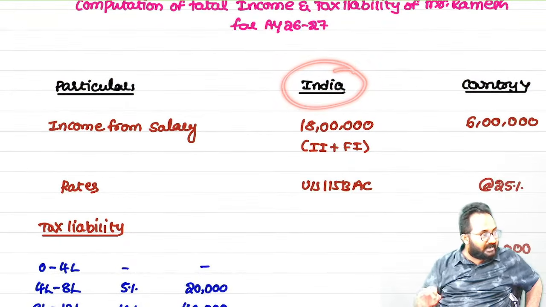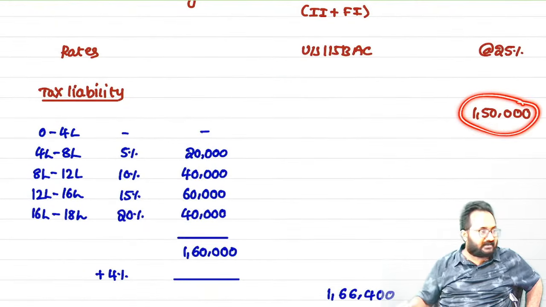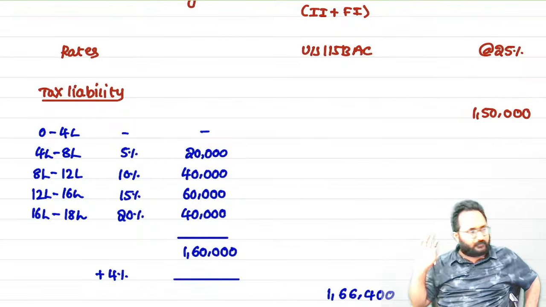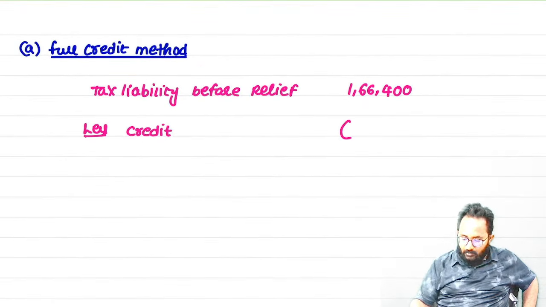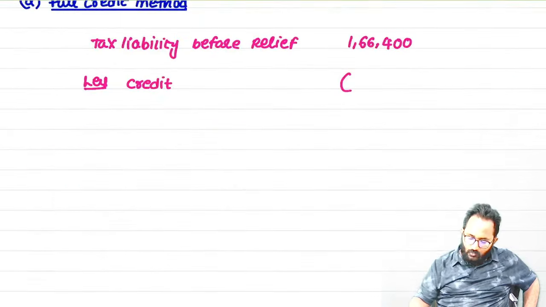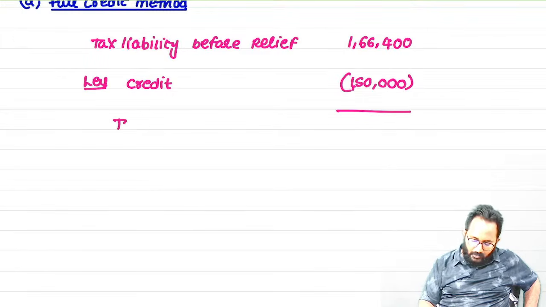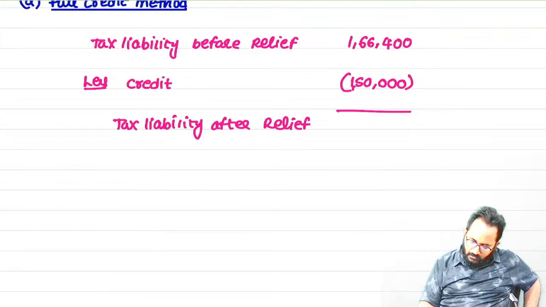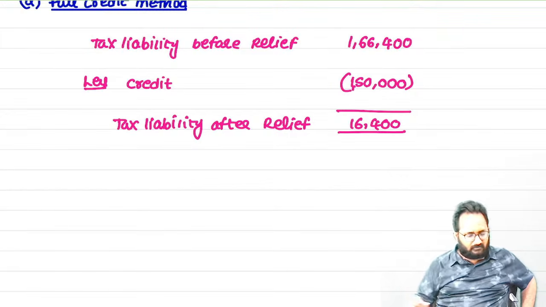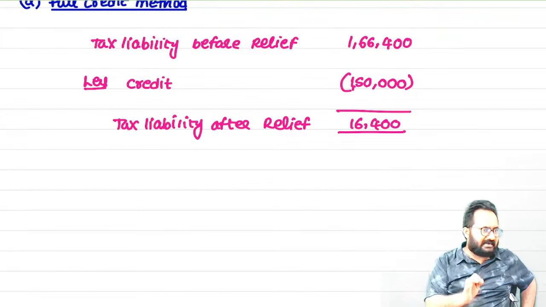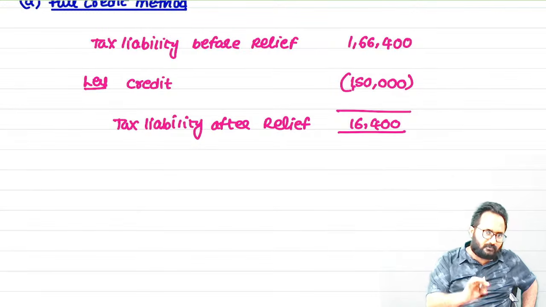Here it is giving the credit for whatever taxes you paid in which country? Foreign country. Don't use foreign country; which country? Source country. Tell me, full credit means the entire amount we can take as what? Credit. How much? 1,50,000. Now the before-relief tax liability we know. Then we have to calculate the tax liability after relief. What is that, after relief? 16,000. Understood? So simple. Full credit means the resident country will give the credit towards the taxes we paid in the source country.